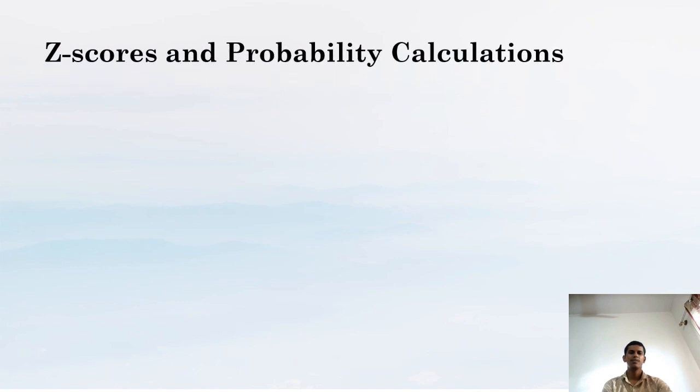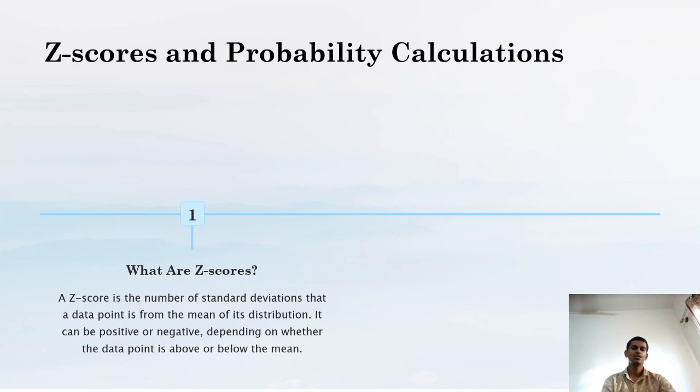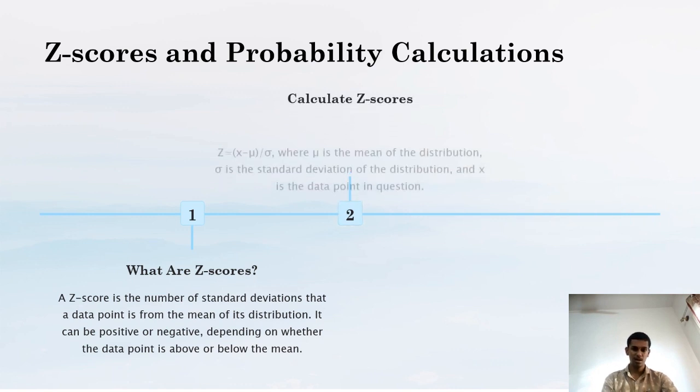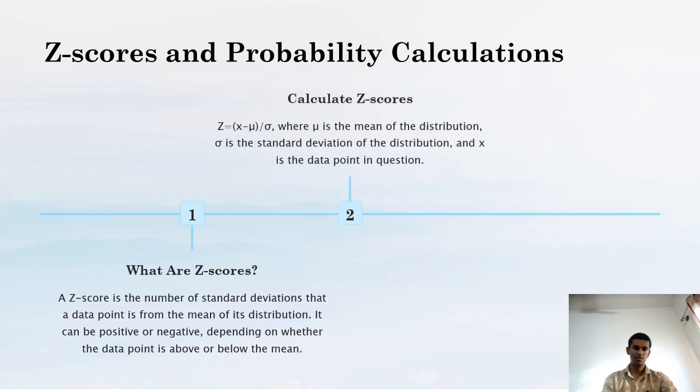Let's see z-scores and probability calculations. What are z-scores? A z-score is the number of standard deviations that a data point is from the mean of its distribution. It can be positive or negative, depending on whether the data point is above or below the mean. Calculate the z-score: z equals (x minus mu) divided by sigma, where mu is the mean of the distribution, sigma is the standard deviation of the distribution, and x is the data point in question.